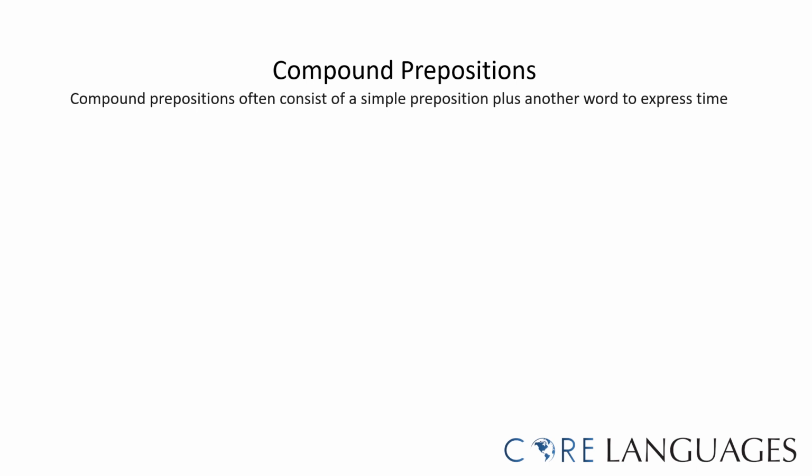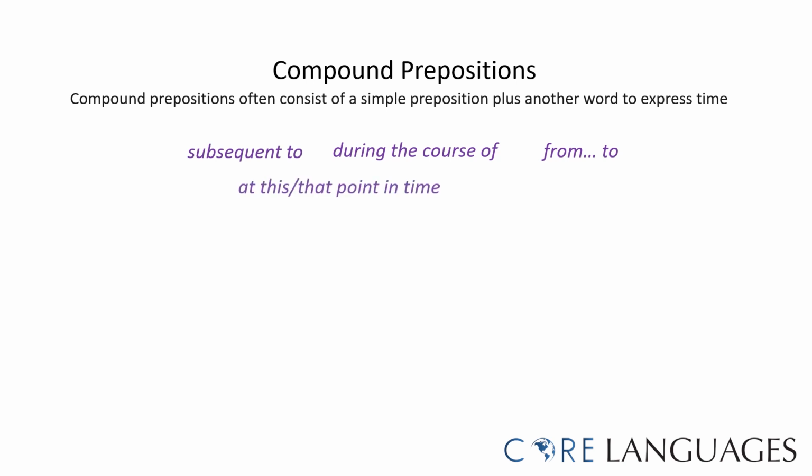Compound prepositions often consist of a simple preposition plus another word to express time. For example, subsequent to, during the course of, from, to, at this point in time or at that point in time, and prior to.